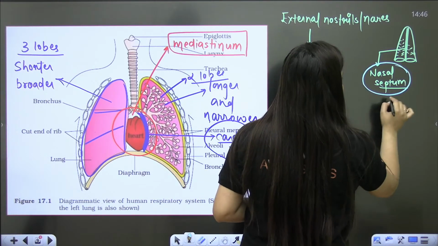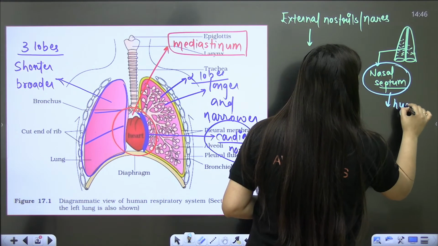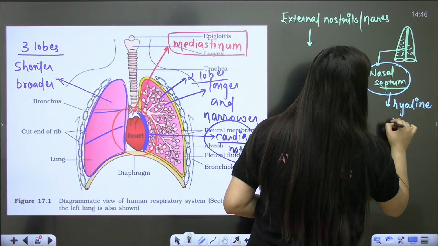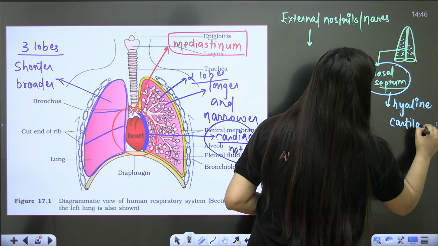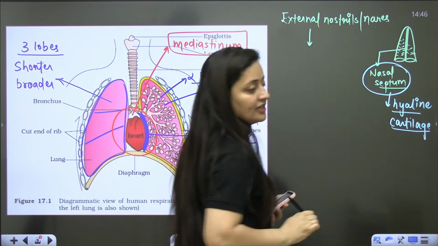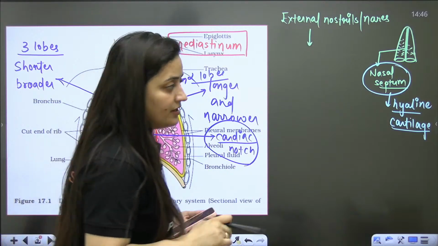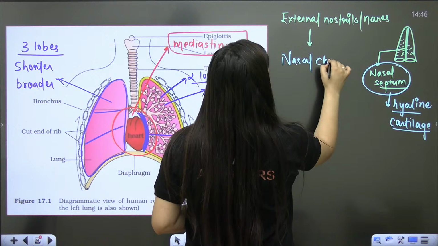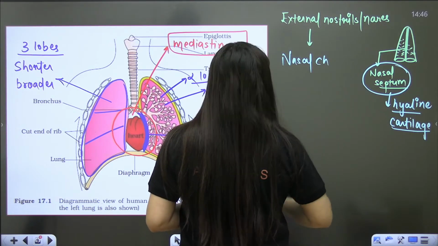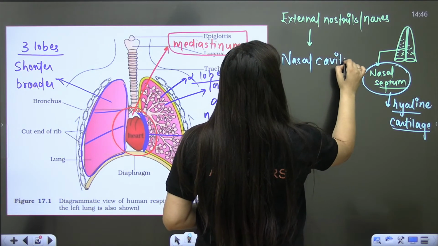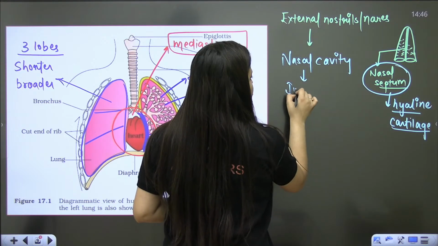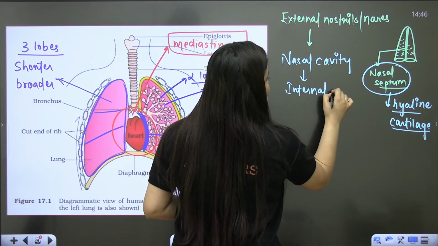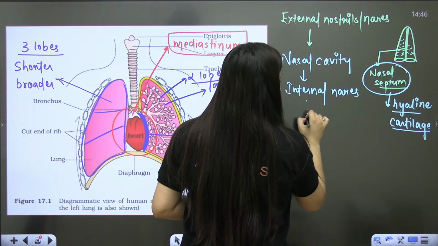This nasal septum, students, is basically cartilaginous. It is made up of hyaline cartilage. Which cartilage is going to make it? Hyaline cartilage. Please mark it, it is important. So external nares, nasal chamber or nasal cavity, followed by the internal nares. Nares or nostril, one and the same thing.